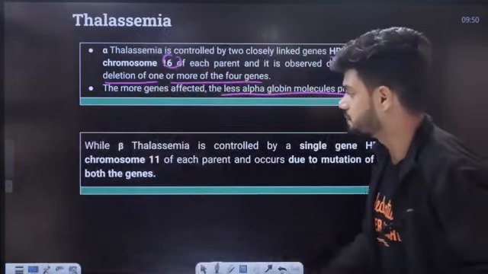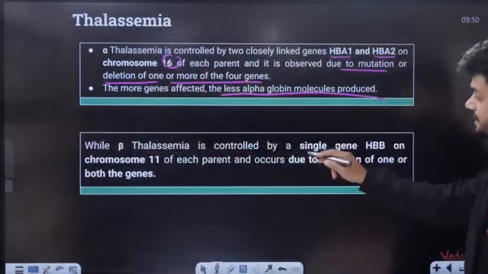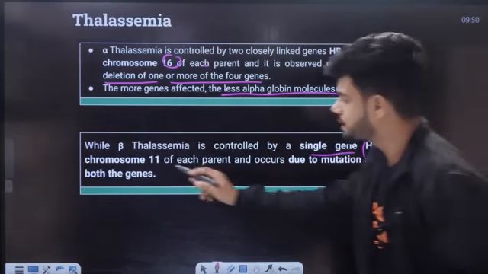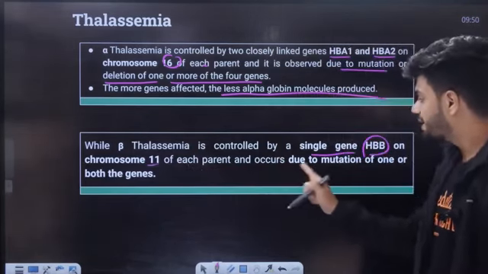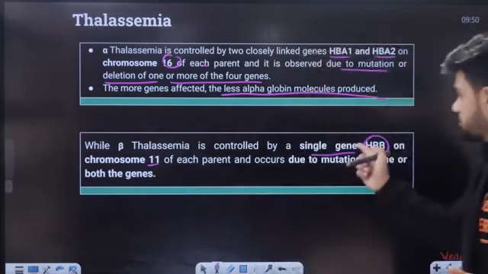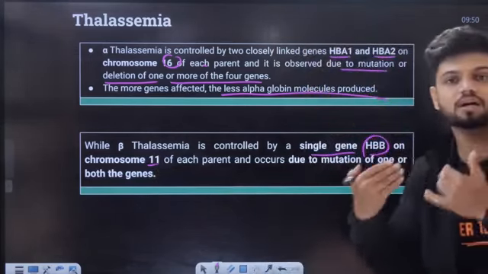What is beta thalassemia? Beta thalassemia is controlled by a single gene now, the HBB gene on chromosome 11, of each parent. If there is a mutation in chromosome 11, in this gene, the beta chain is not produced.